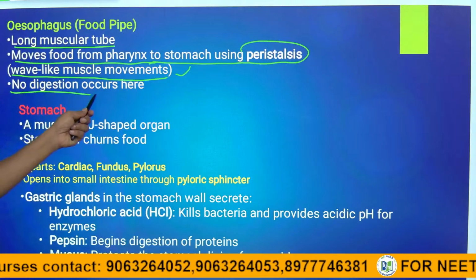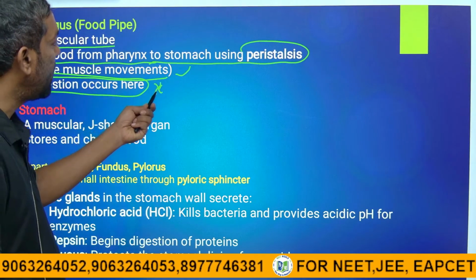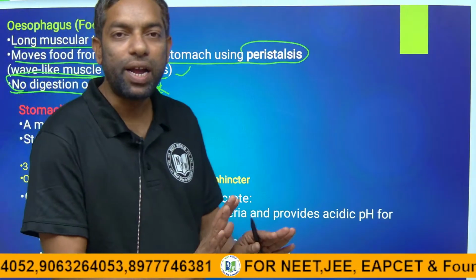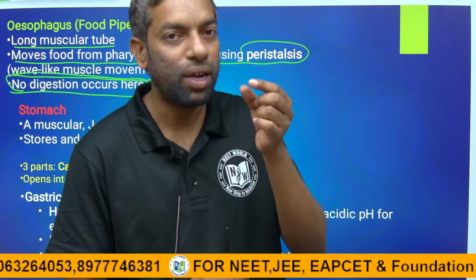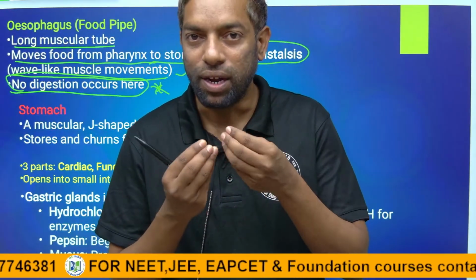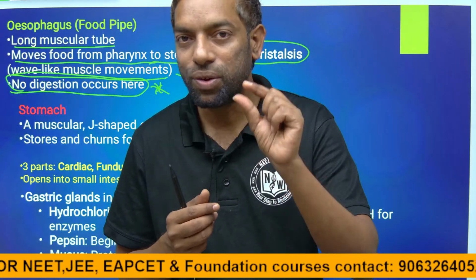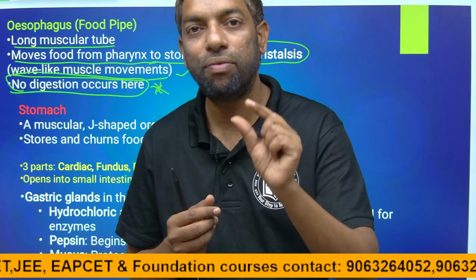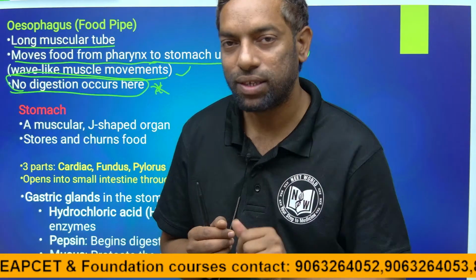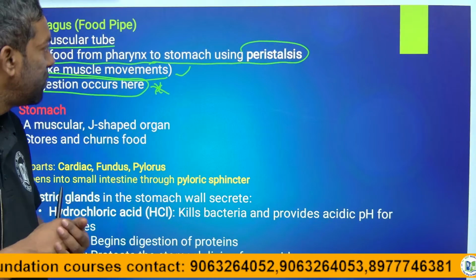No digestion occurs here. Guys, this is important for the exam. In the esophagus, no digestion takes place. Digestion is possible only elsewhere along the alimentary canal. There are no enzymes in the esophagus for food digestion. The esophagus does not have any digestive enzymes.